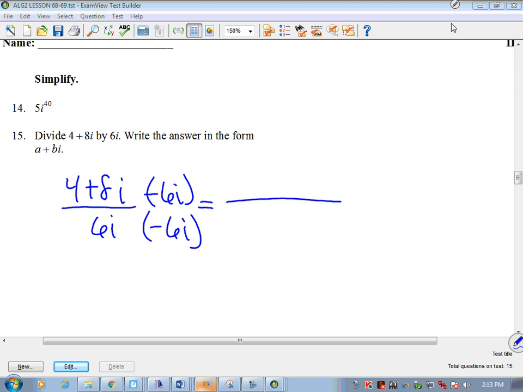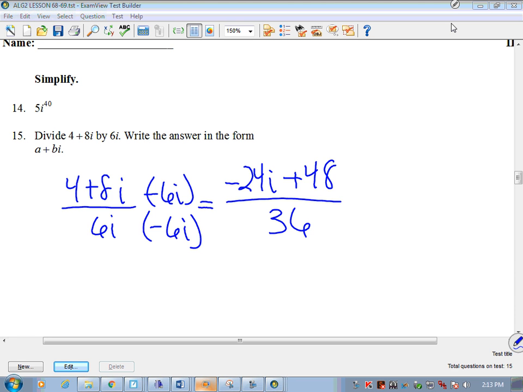Okay, so now we distribute. So 4 times -6i is -24i, and 8i times -6i. Well, what's 8 times -6? -48. So here's the thing. It's -48i squared. What do we know i squared to be? -1. What's -48 times -1? 48. Positive 48. So I end up writing positive 48 here. And 6i times -6i is -36i squared, so it is positive 36. All right? Now I can reduce this, right?